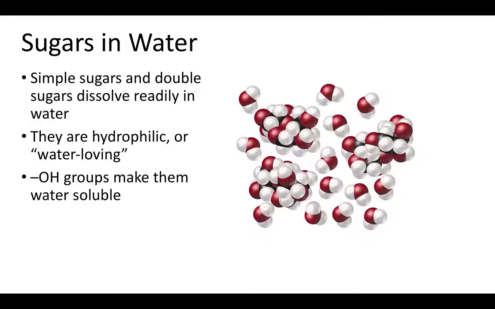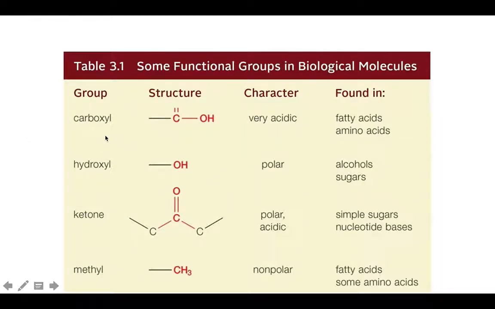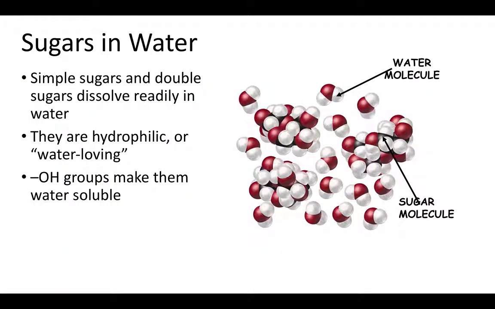Part of the reason why this happens, or really the reason why it happens, is because of this OH group, which makes them water-soluble. If you remember, this group is a functional group, which we learned about last time. Right here are the functional groups, and you can see the hydroxyl group, there's the OH, and this is something that's going to give the sugars their soluble quality.